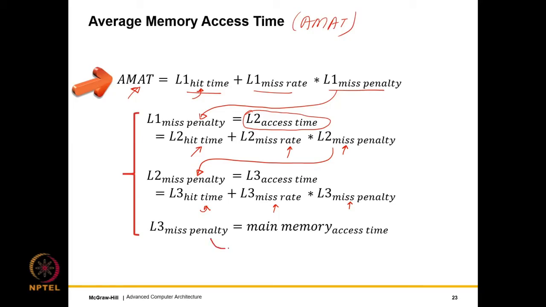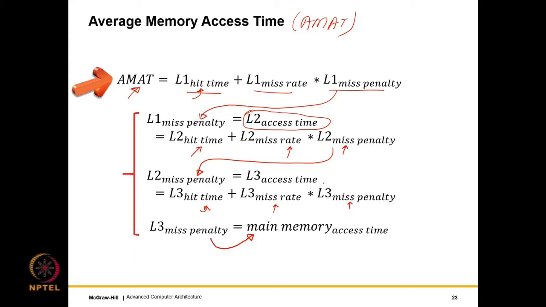And finally, the L3 miss penalty will go to the main memory. In the main memory, you assume that you will always have a hit. So there is no miss rate or miss penalty with the main memory, right? So this will be the main memory access time. Alright, so this is the formula for the average memory access time, or the AMAT.